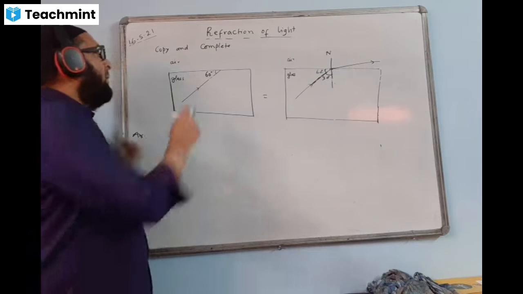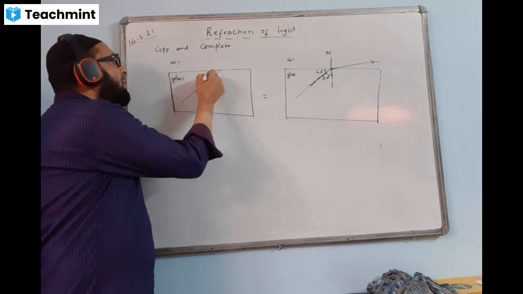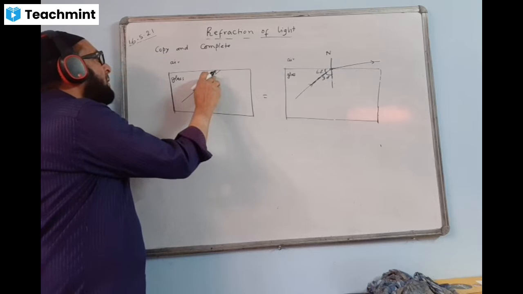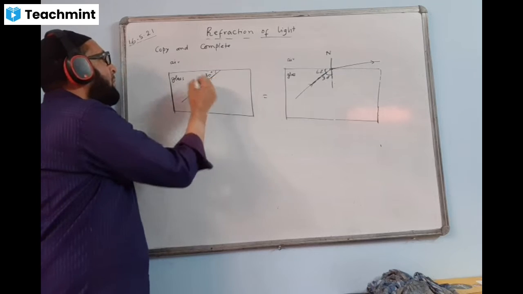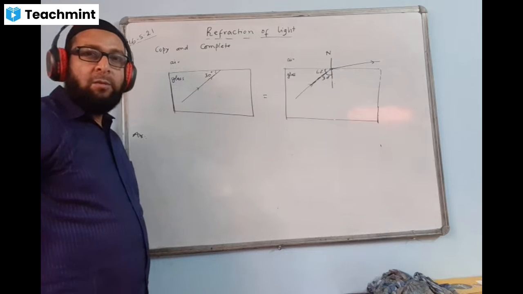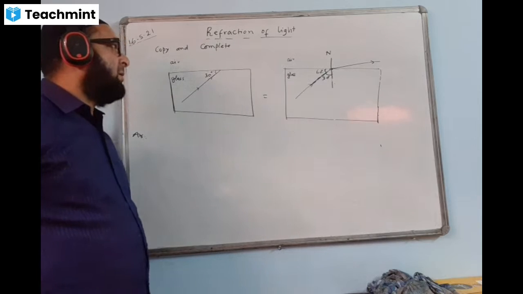Now I'll change and give this angle value 30 degree. Here I will be giving the angle value 30 degree. Okay, just try.